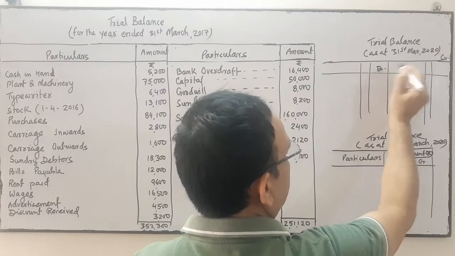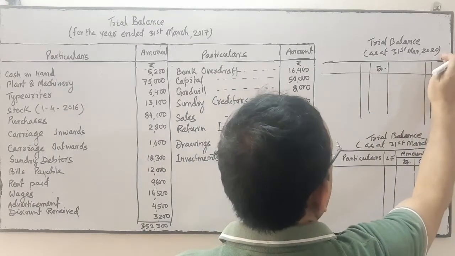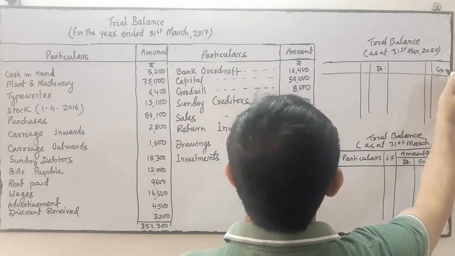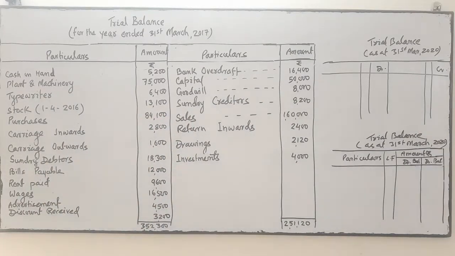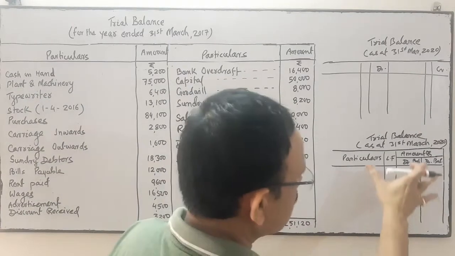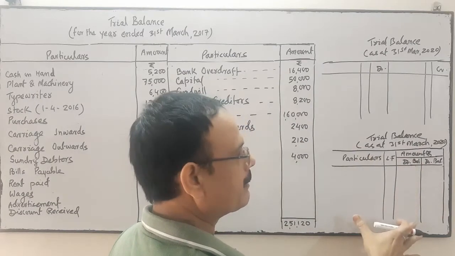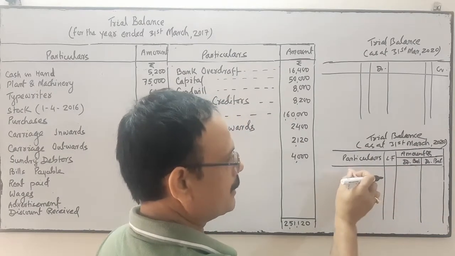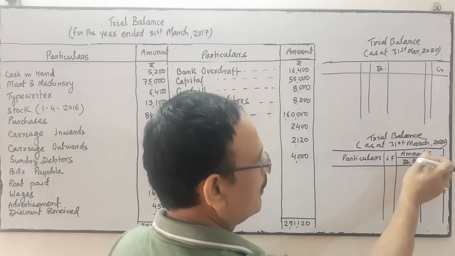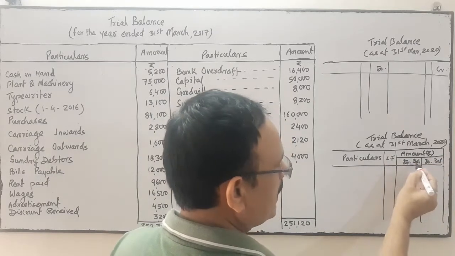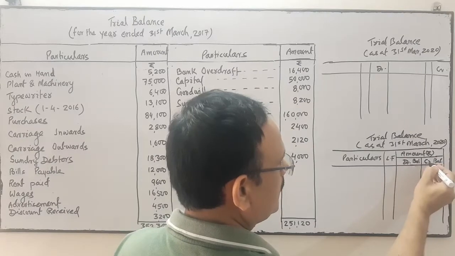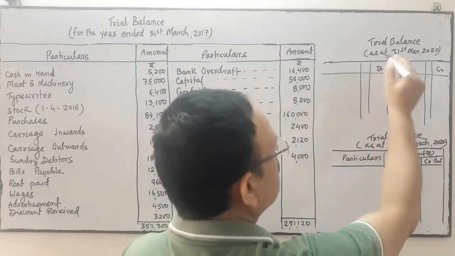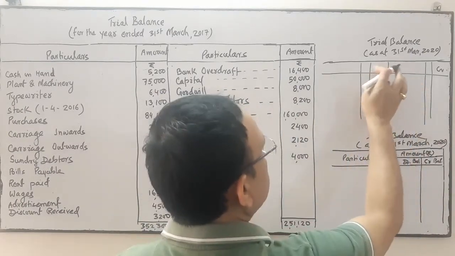So, this is the one way we are preparing trial balance. Particular, LF, amount in rupees, debit balance, and this side credit balance. Another format of a trial balance is like this.